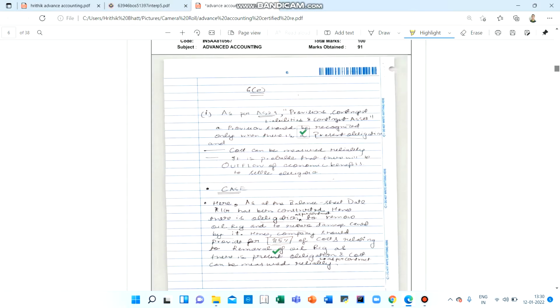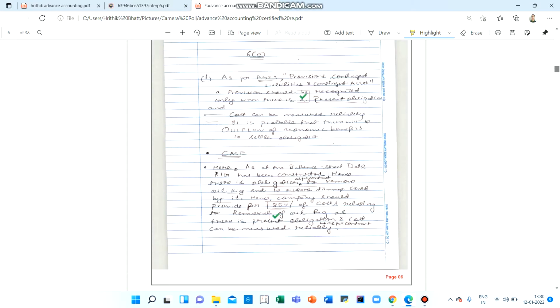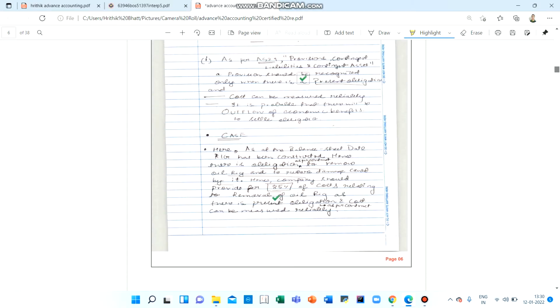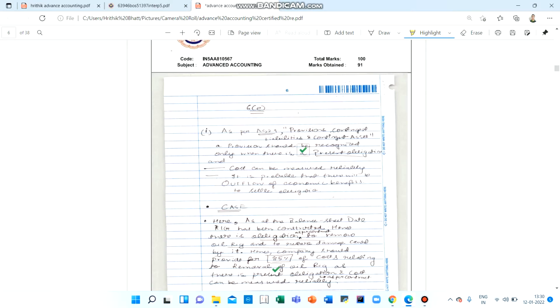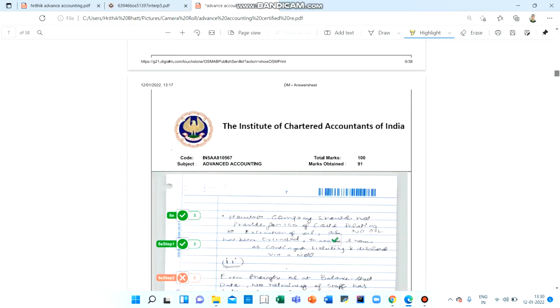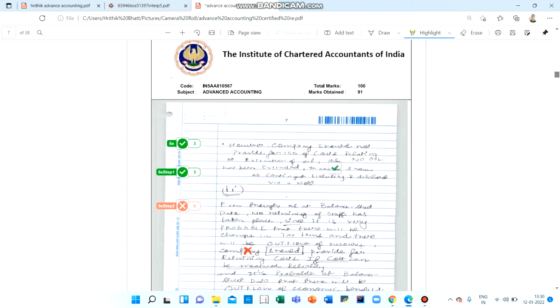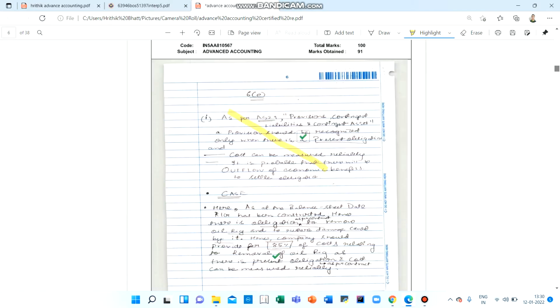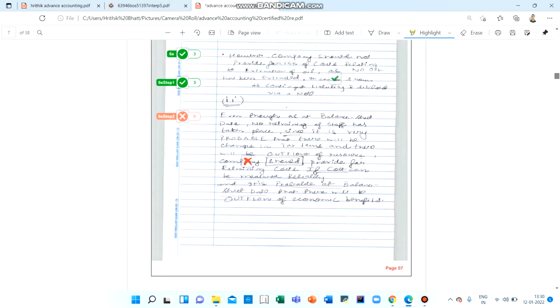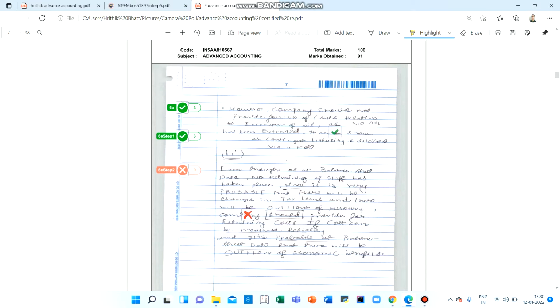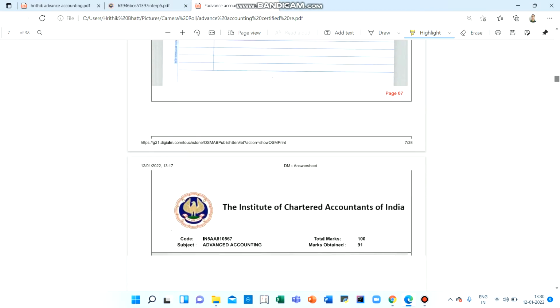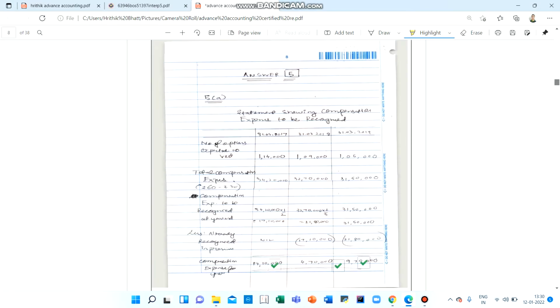Coming to this answer, this was about a case. This was about AS 29 only. I had written the entire theory of the AS that was relevant. Let's see if it was right. This question was of 5 marks. My first part is right, and I get 3 marks. But the second part, I actually did not know, so whatever I could write from common sense, I wrote. I have not got any marks here. So checking is very objective. If you write the correct answer, you get marks. Otherwise, you do not.